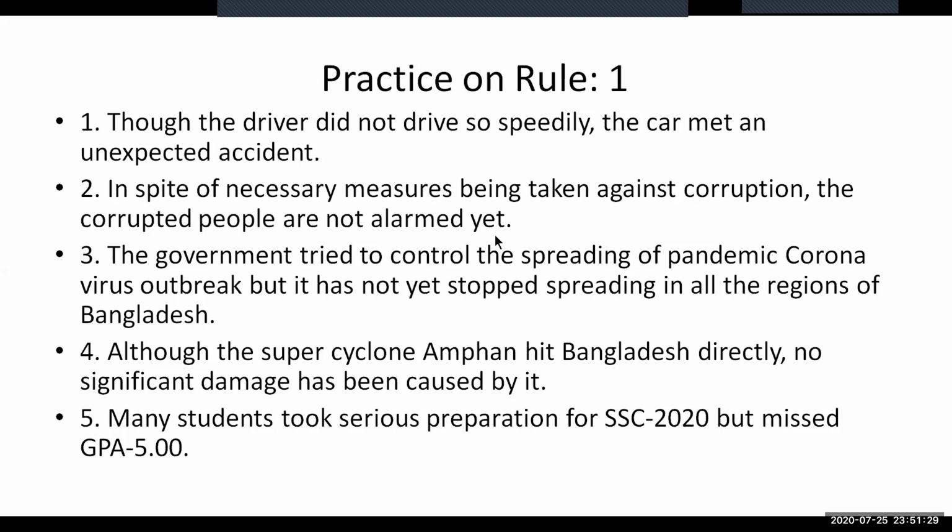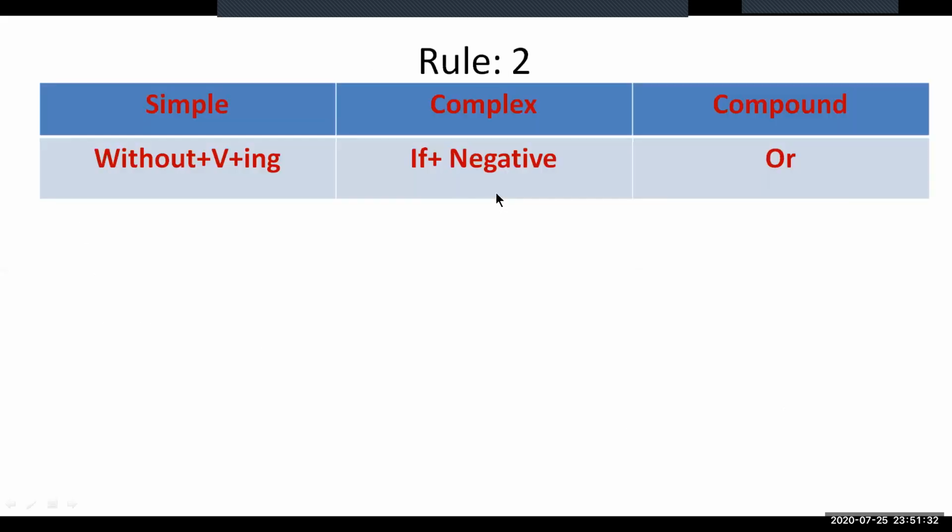Let us now move on to the second rule, which states that in simple form we use without plus verb plus ing, whereas we use if plus negative in complex. So if plus negative is normally if plus subject plus negative form. That will be if you do not, if she does not, if they do not, if I did not.